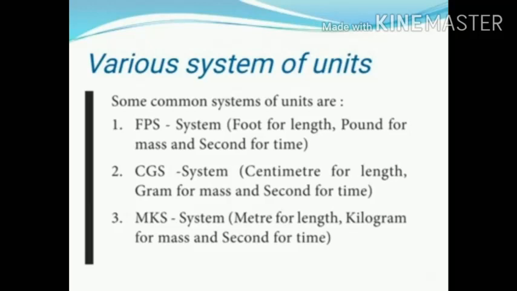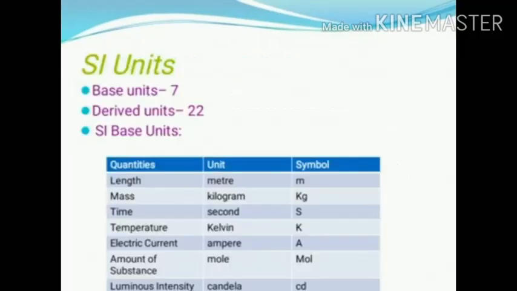The CGS and MKS systems are called metric systems because these systems are accepted by all the scientists in the world. Simply they are called international systems. The units we use for these measurements are called SI units. Basically, there are two types of physical quantities.